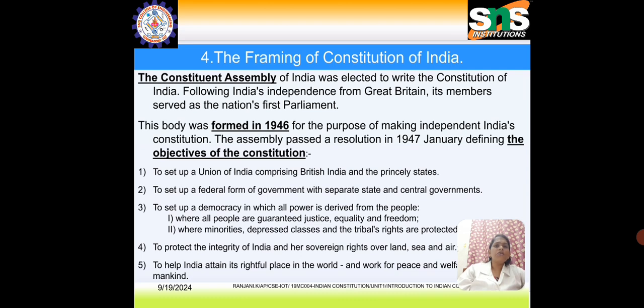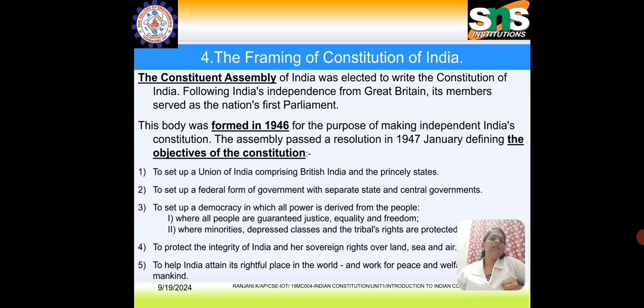The main objectives of the Constitution are to set up a Union of India comprising British India and princely states, and to set up a federal form of government with separate state and central governments. It is to set up a democracy in which all power is derived from the people, where all the people are guaranteed justice, equality, and freedom, and where minorities, depressed classes, and tribal rights are protected.